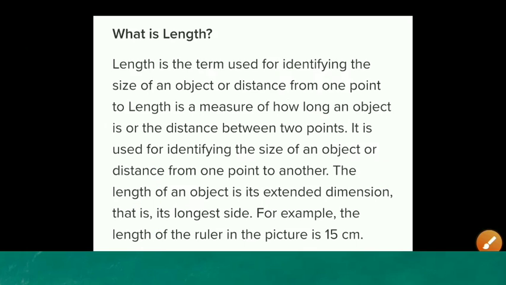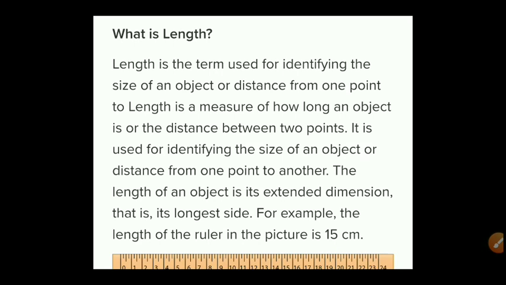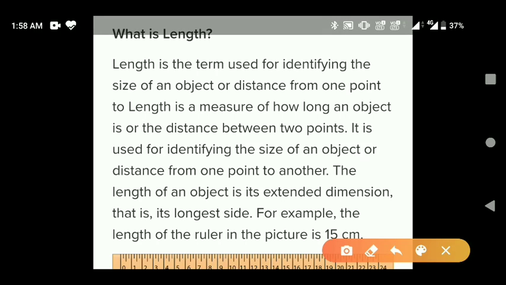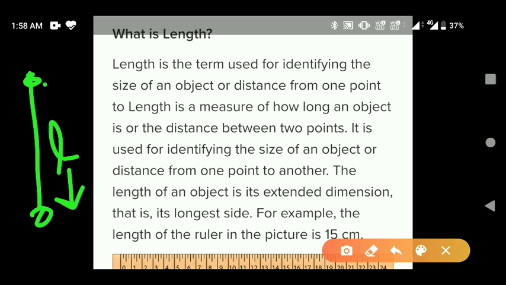Okay, so our next topic is measuring length. Before we start, just try to understand the definition of length. Length is one of the fundamental physical quantities. The length of an object is defined as the distance between its two extreme ends. We can denote length as a small l.